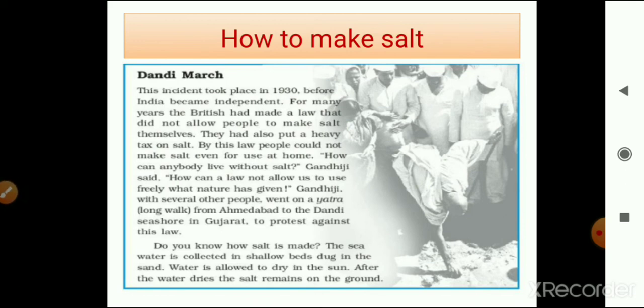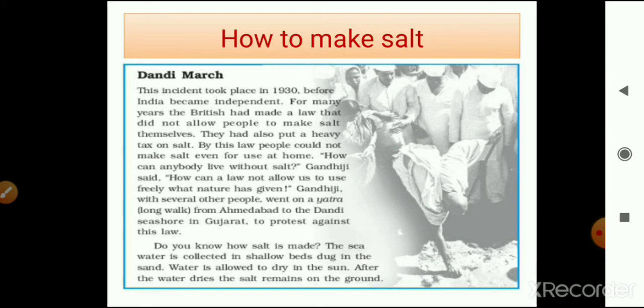For many years the British had made a law that did not allow people to make salt themselves. They had also put a heavy tax on salt. So the British government made a law that nobody can make salt from the seawater, and they also put a heavy tax on the salt.